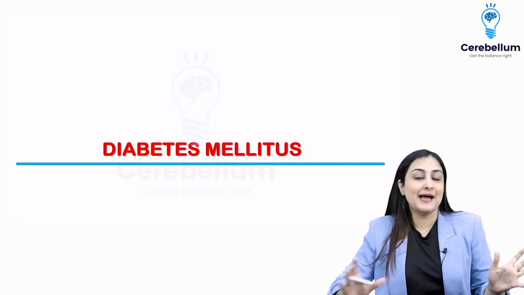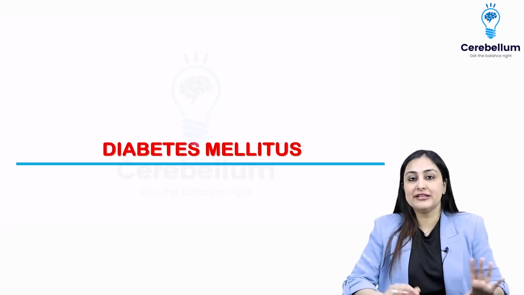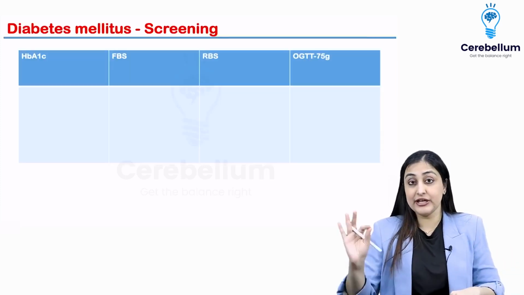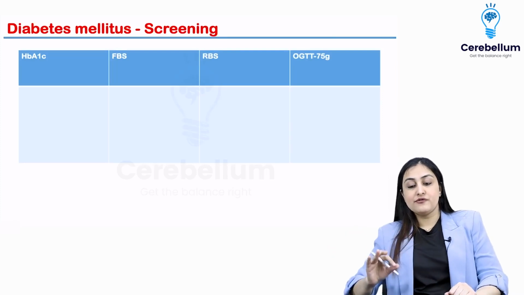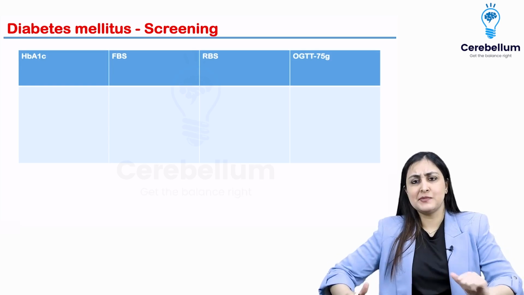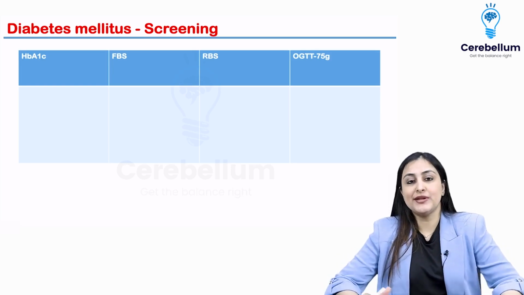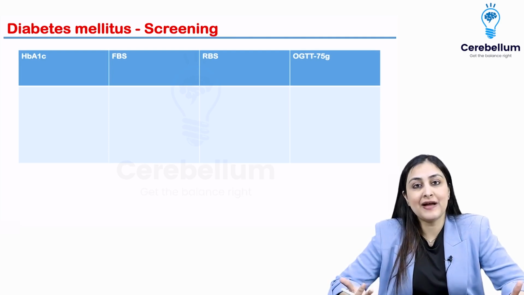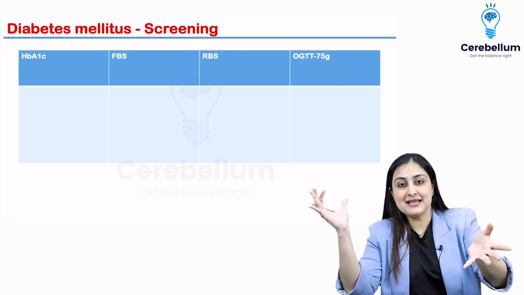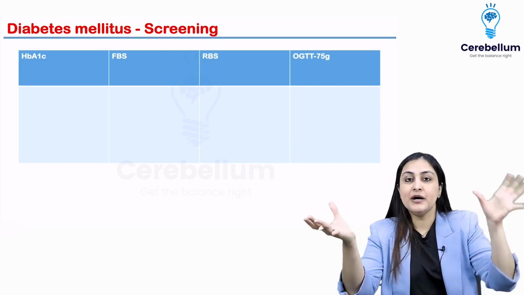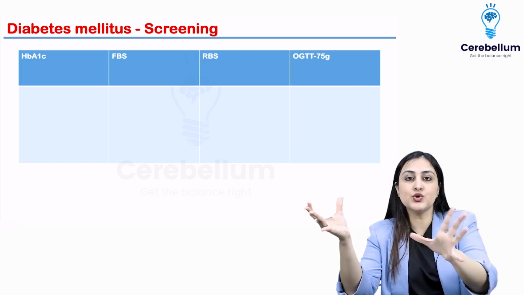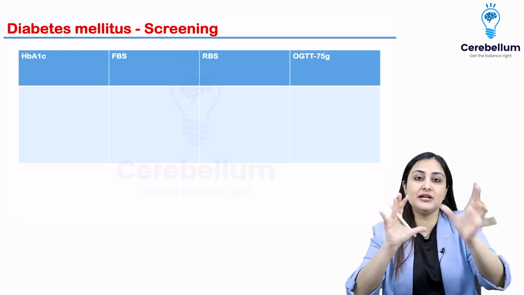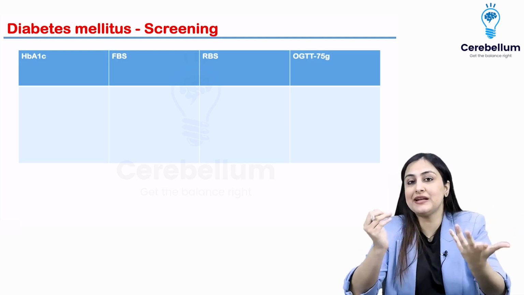Now we start off with diabetes mellitus, integrating everything that you need to know from pharma and from medicine about diabetes. Very, very important. Okay, so first of all, a few values. This is very easy. I'm sure you guys know it, but just to put it out there, you need to be aware of this. So when we look at the screening of diabetes mellitus, there are three sets of values that you actually need to remember: normal, impaired glucose tolerance, and diabetes mellitus. So before you are diabetic, you are pre-diabetic, and what is the definition of that is also very important.